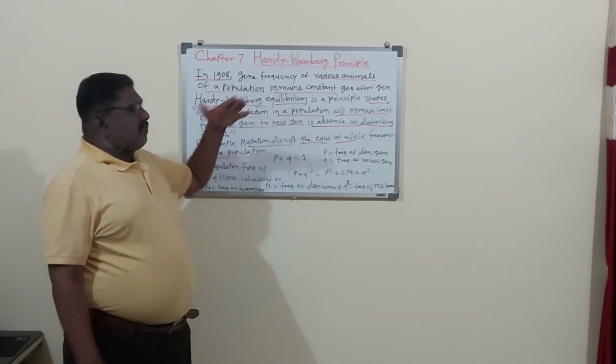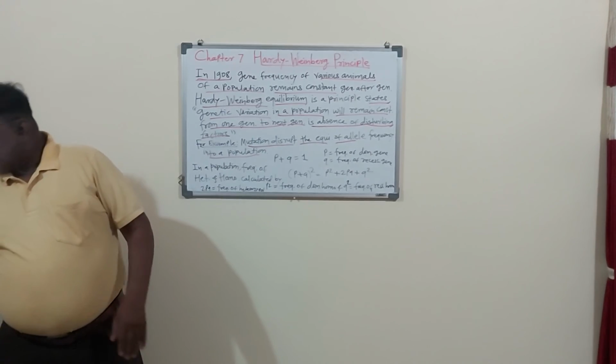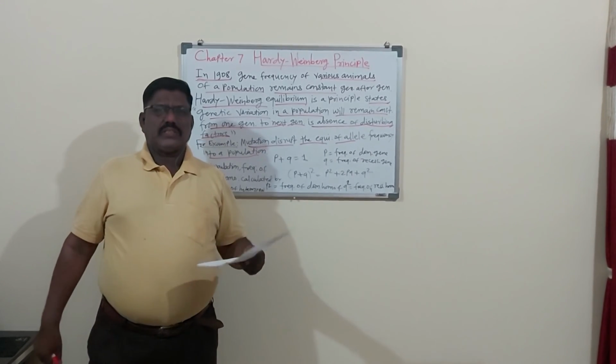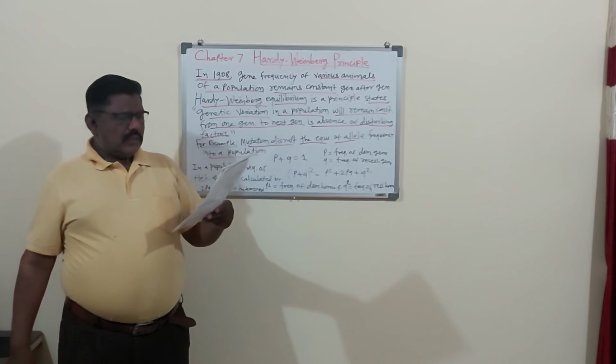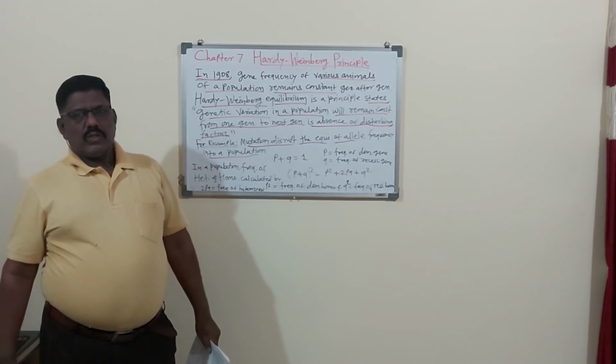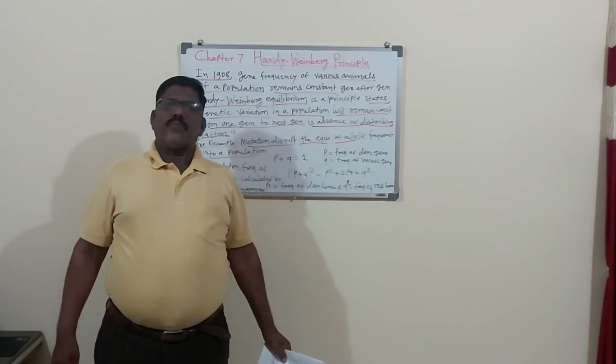From this chapter a small bit remains, and the name of that bit is the factors that upset Hardy-Weinberg's equilibrium. So in this chapter there are only two small bits.